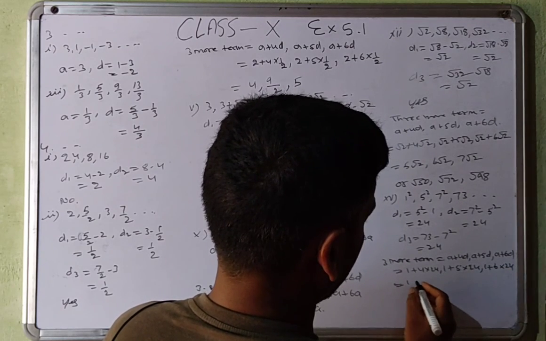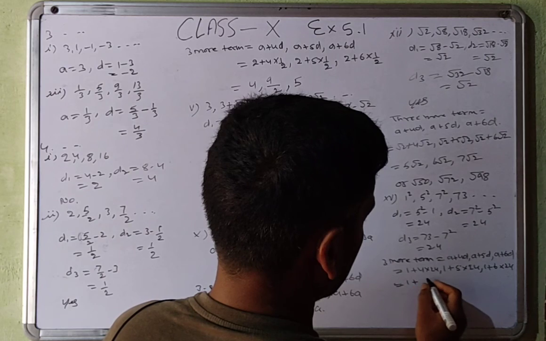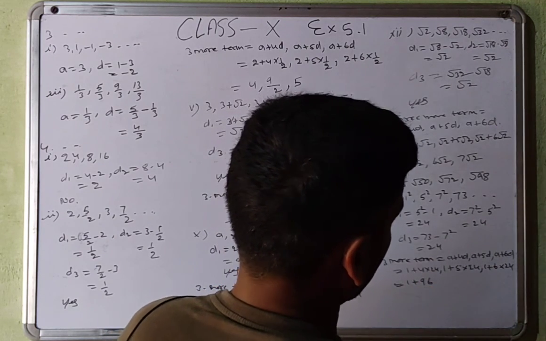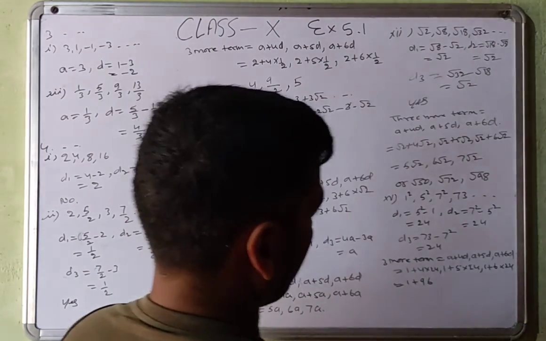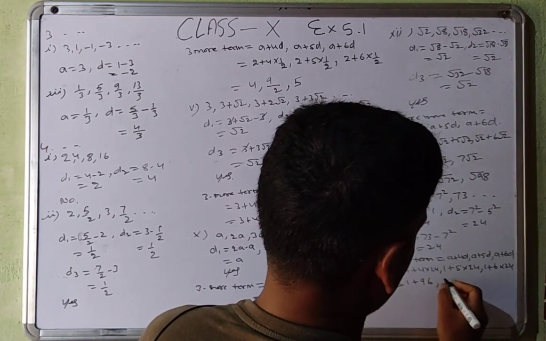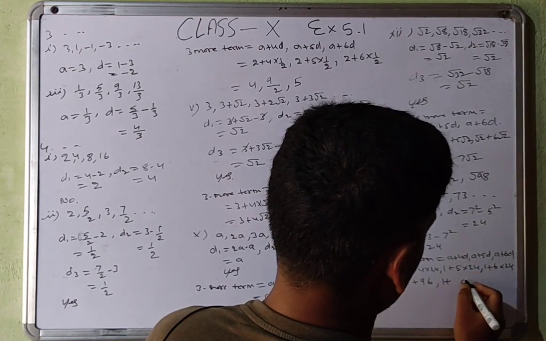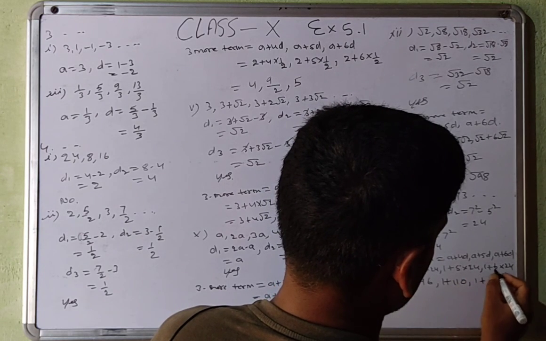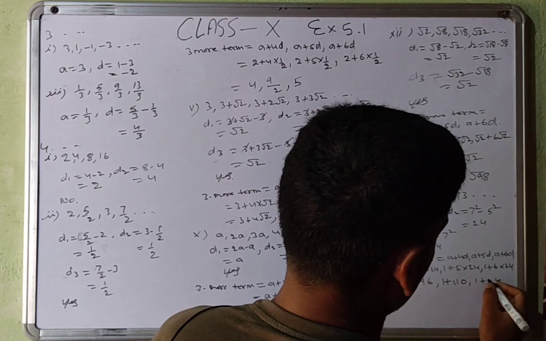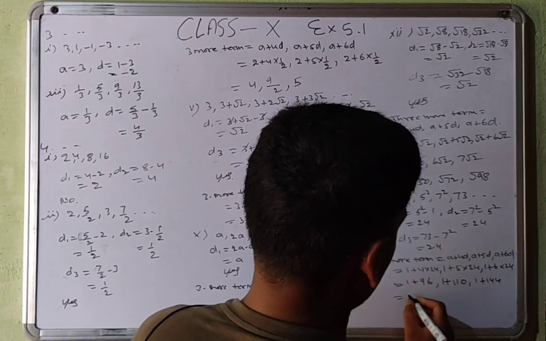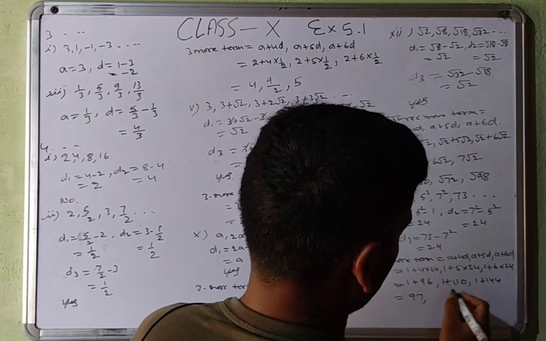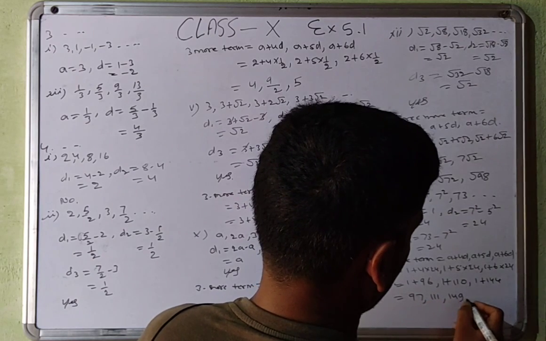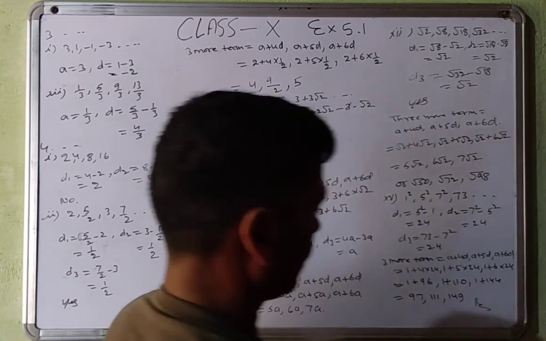So 1 plus 96 is 97, and then 1 plus 120 is 121, and then 1 plus 144 will be 145. This is the answer. Okay.